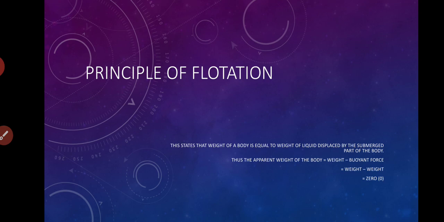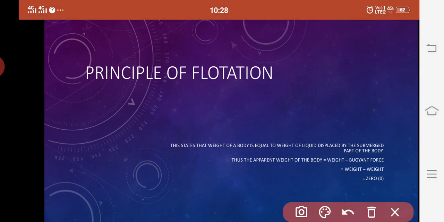So principle of flotation simply explains that the weight of the body is equal to the weight of the liquid displaced. Now when we are about to calculate the net force, or the apparent weight, then we subtract the two forces acting. We calculate the apparent force acting on the body, because the body is exerting a downward force because of the weight, and the liquid is exerting an upward force.